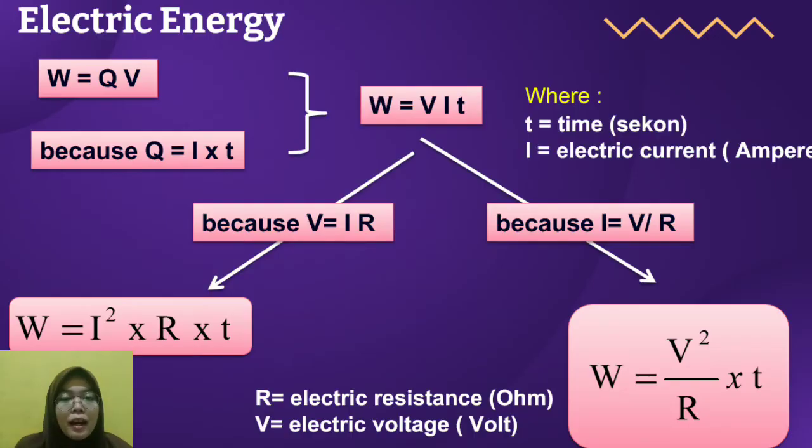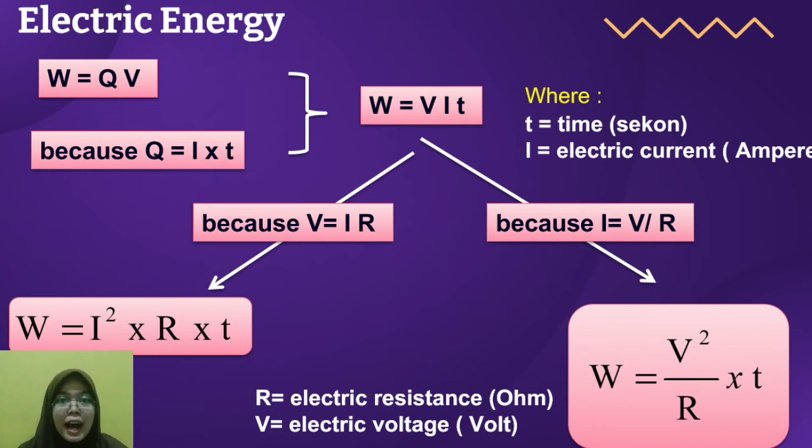Next. Okay, well, from this slide we know that the formula of electric energy is W equals QV. Because Q is I times T, it becomes W equals VIT, whereas T is time that has a unit of second, and I is electric current that has a unit of ampere.